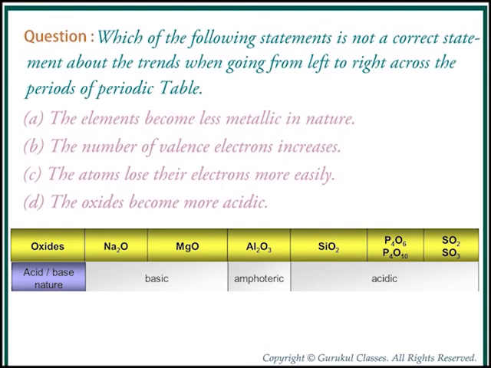So finally we can conclude that as we move from left to right in a period of a periodic table, the acidic character increases. That means from basic it becomes amphoteric and from amphoteric it becomes acidic.